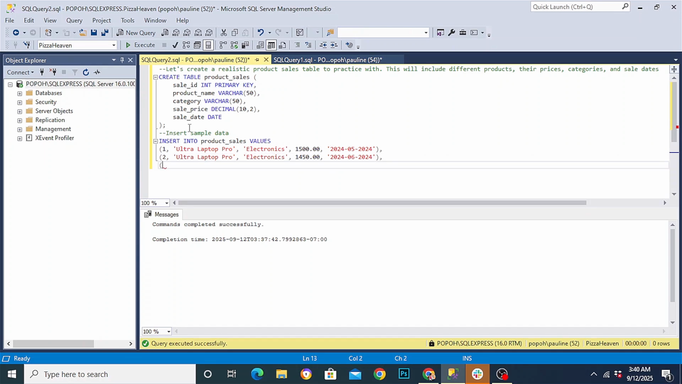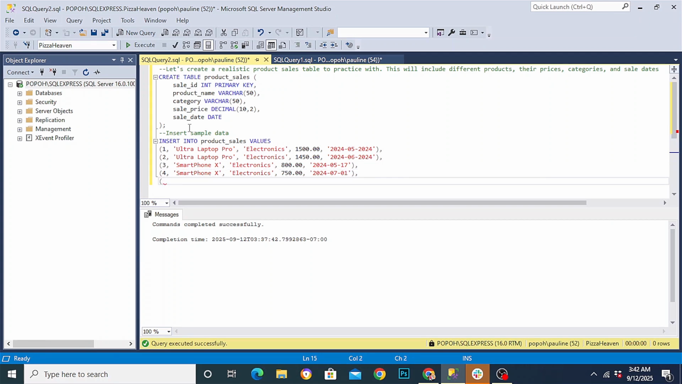My next row, our sale ID is 3. Product name is Smartphone X. Category is electronics. Our sale price is 800. Our sale date is 17th of May 2024. On to our next row, our sale ID will be 4. Our product name is Smartphone X. Our category is also electronics. Our sale price is 750. Our sale date is 1st of July 2024.